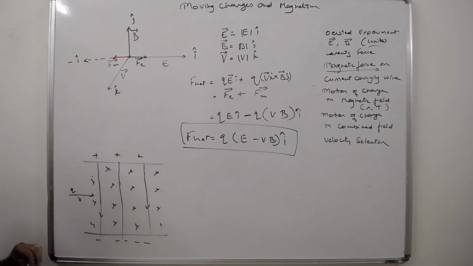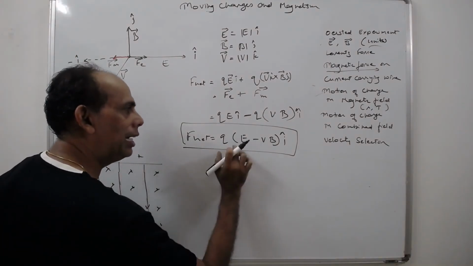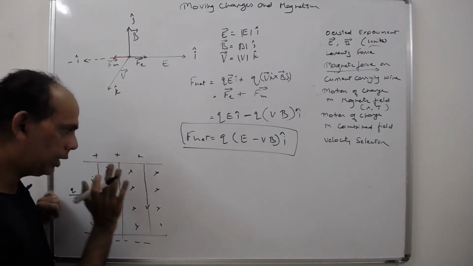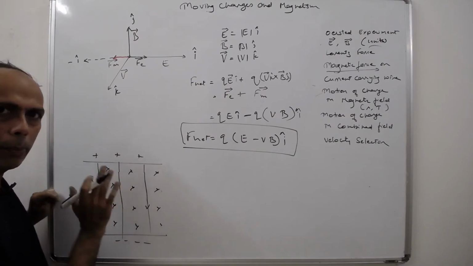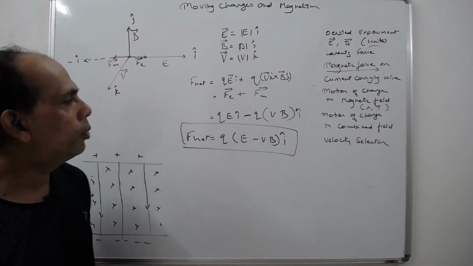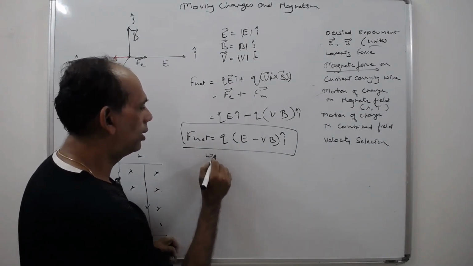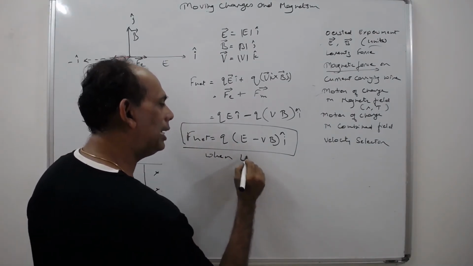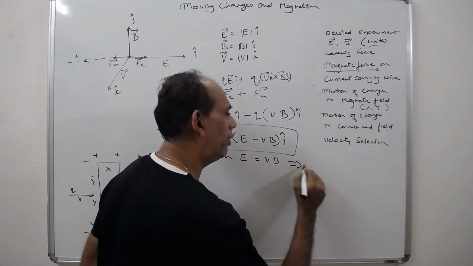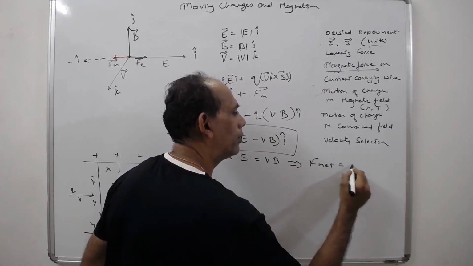Now you see this setup. In this setup, it will exactly relate to this equation. So all the three vectors are in directions perpendicular to each other. Now look here what happens. Suppose you have a condition where E is equal to vB, you very well know that F net is equal to 0.